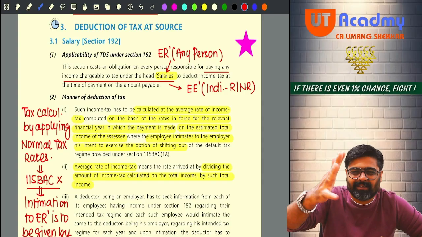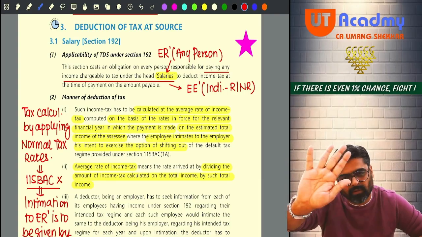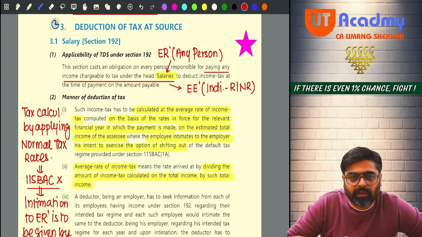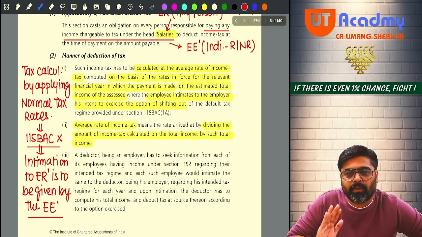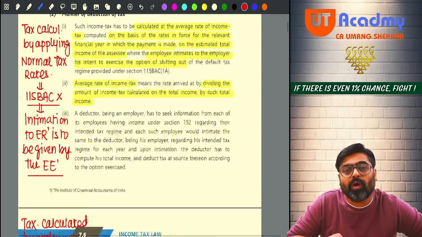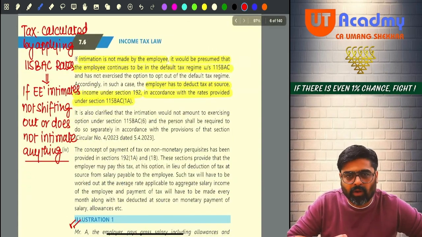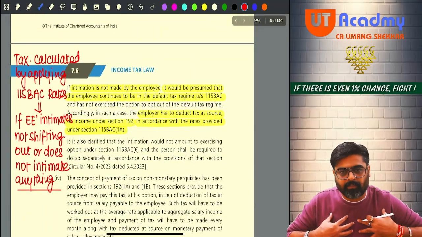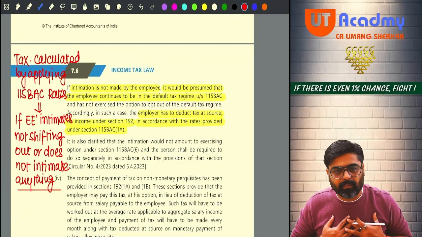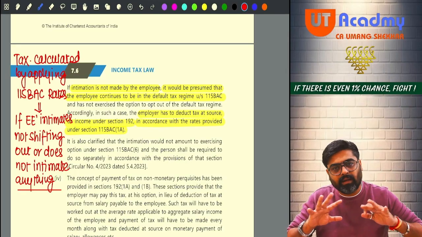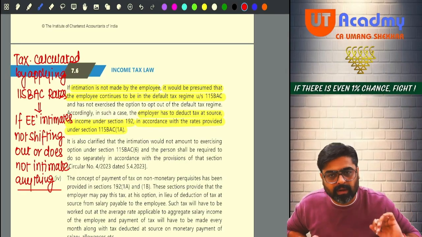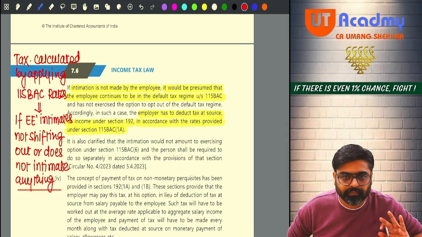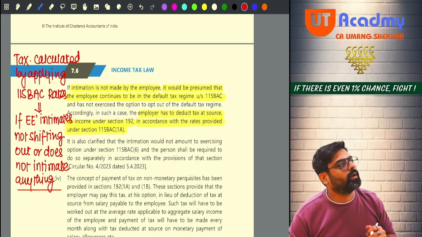Now, forget about what is average rate and this and that you are going to learn. Don't worry. But did you understand this much? Now, this tax is to be calculated by applying what rate? Normal rates or 115 BSE rates. When normal rates are to be applied and when 115 BSE rates are to be applied by the employer, you came to know, na? See, if I am an employer, and we are giving salary to our employee, from that salary, we are liable to deduct TDS. So, now at what rate should I deduct the TDS?